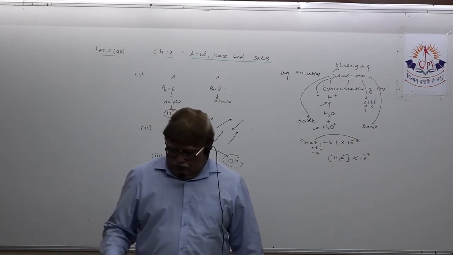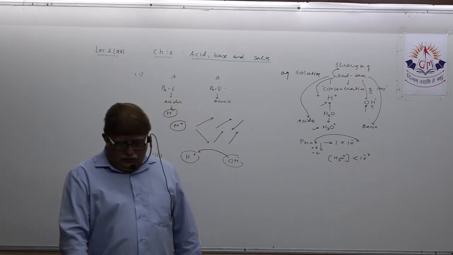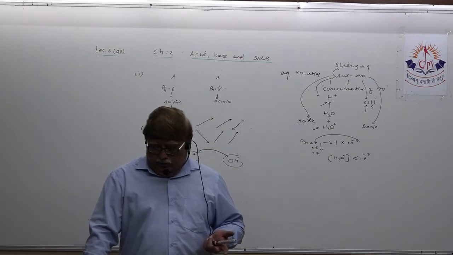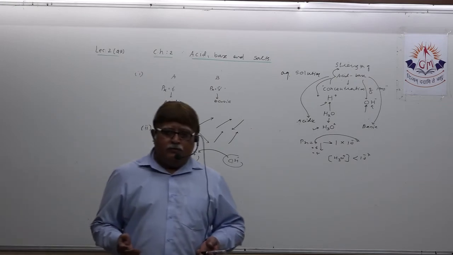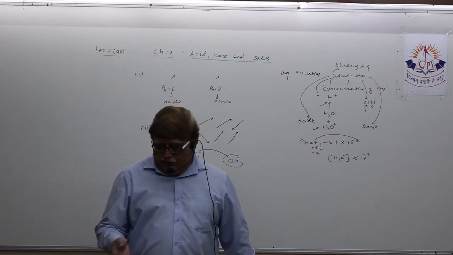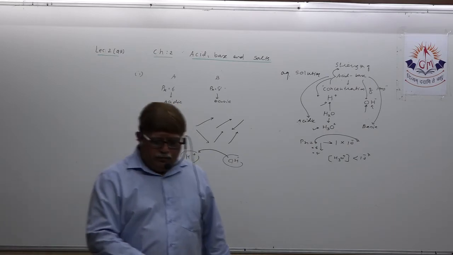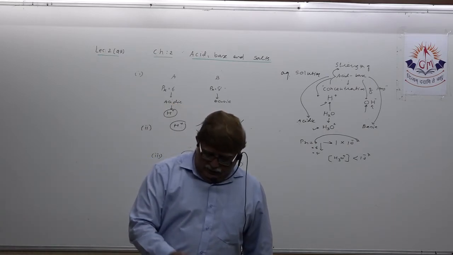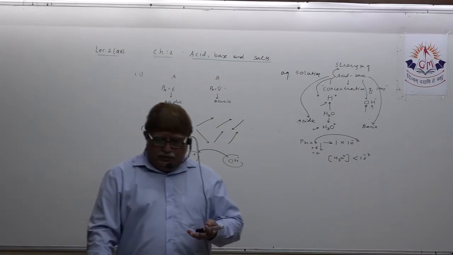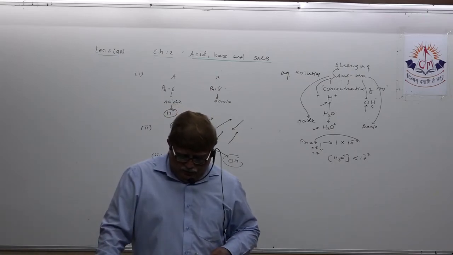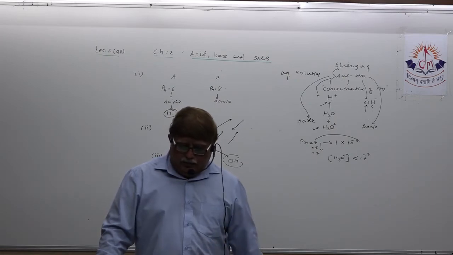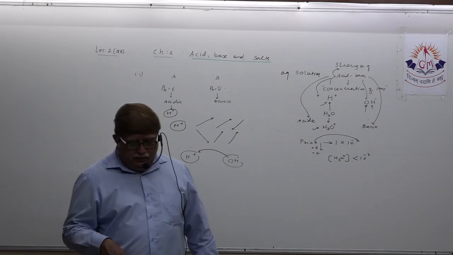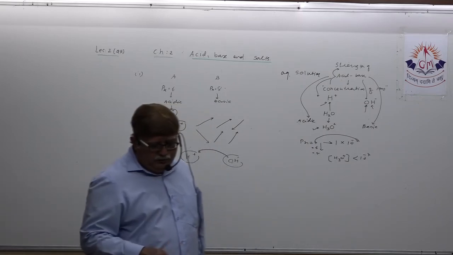Which of the following solutions is most basic? They have pH 8.2, pH 9.3, pH 11.5, pH 10.6. What does it simply mean? More pH, more basic. So your answer will be 11.5, C. Understand? Then next one, which statement is incorrect, that you can understand by yourself. How is the exact pH measured? That is with the help of a pH meter, we mentioned in our material also. Now see dear student, the next one.